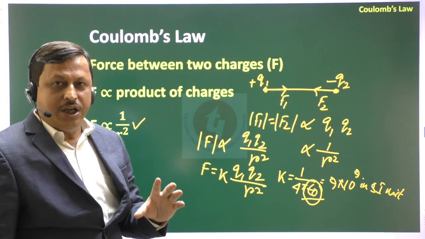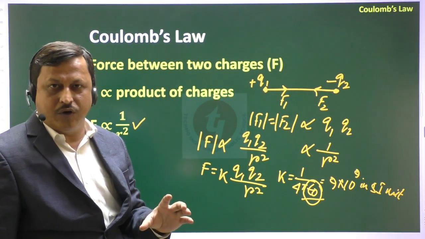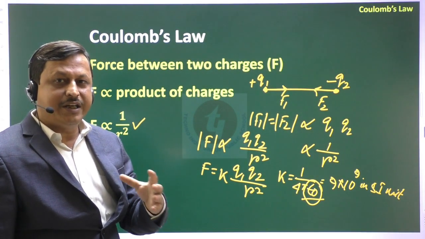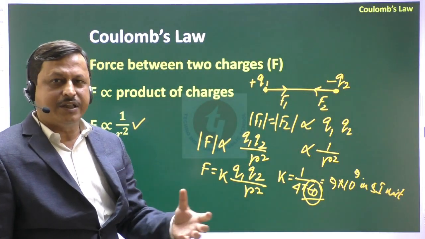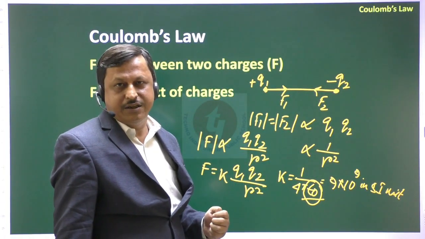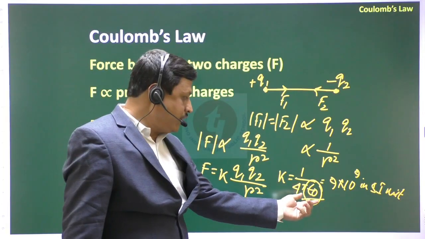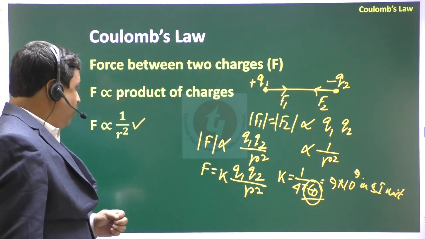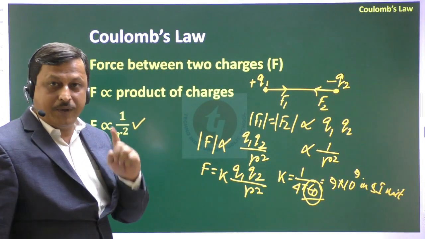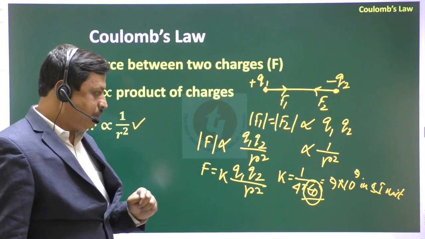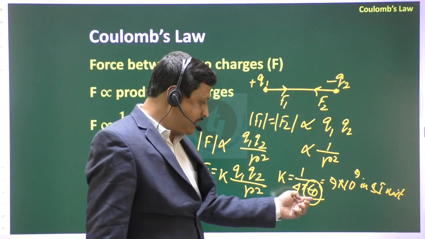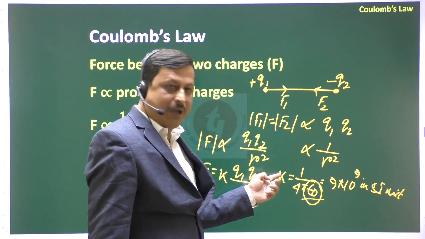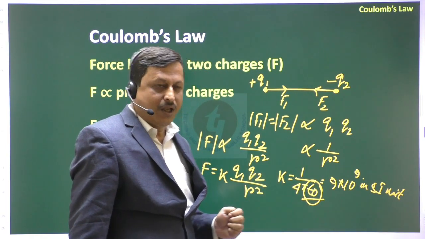That means if two charges are placed in air or vacuum, then the force between them is maximum. But in case of another medium, obviously these forces decrease, and the value depends on the permittivity of the medium. Okay. That means the permittivity of air is minimum, right? The permittivity is in the denominator, so that will be minimum and K is maximum for air.